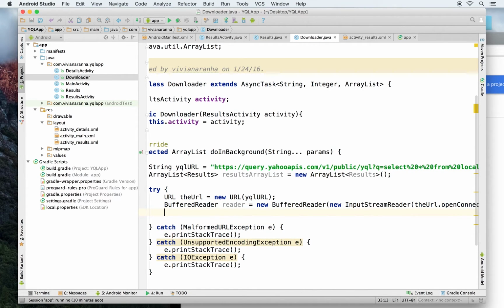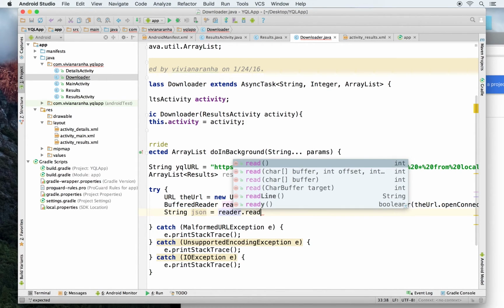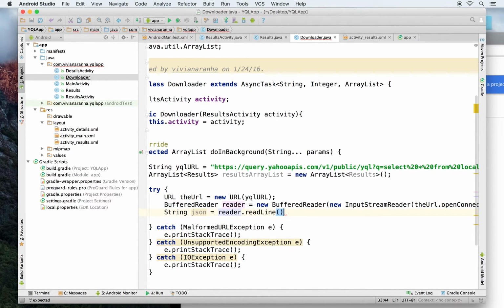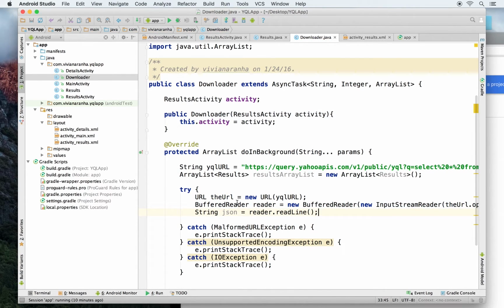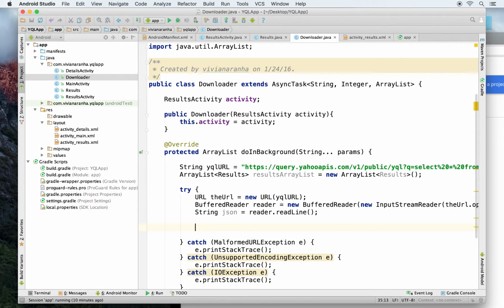Now once I have this, I can just convert this reader into a readLine. Okay, readLine. So this entire BufferedReader is converted into a string. Now once I have the string, I'll have to convert everything into a JSON object.